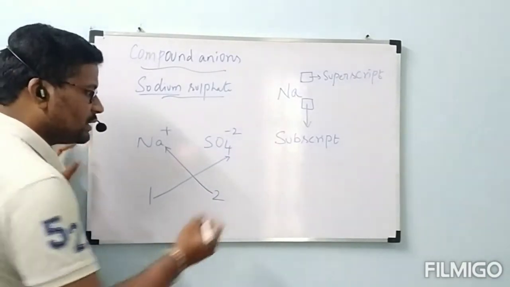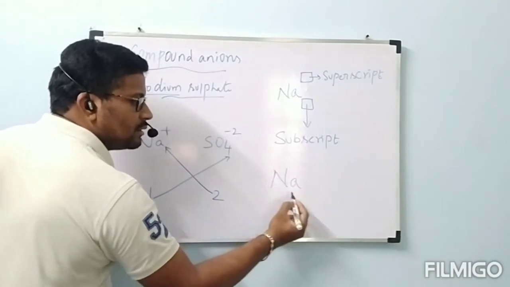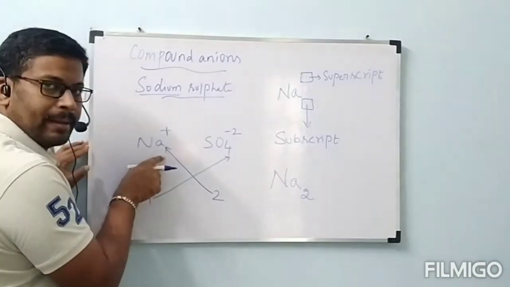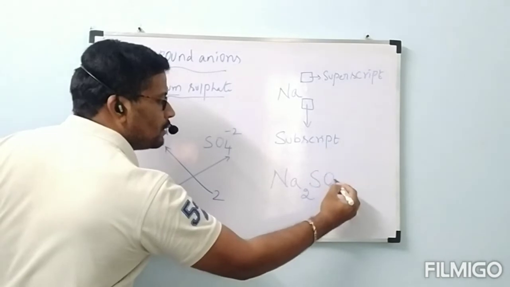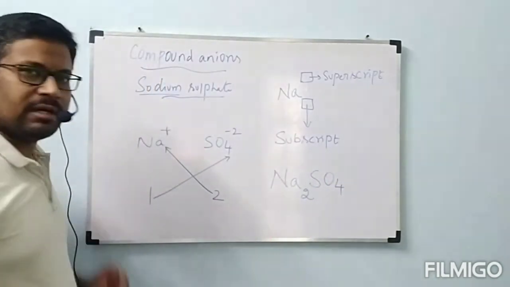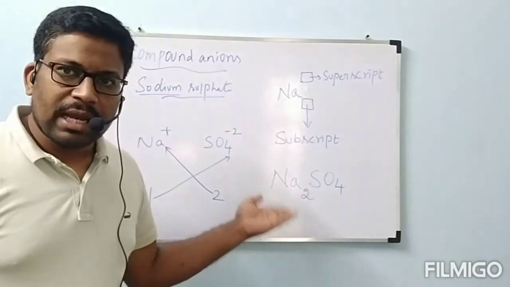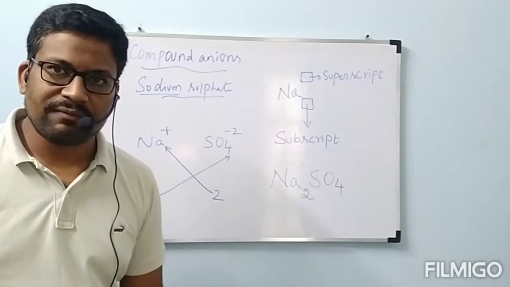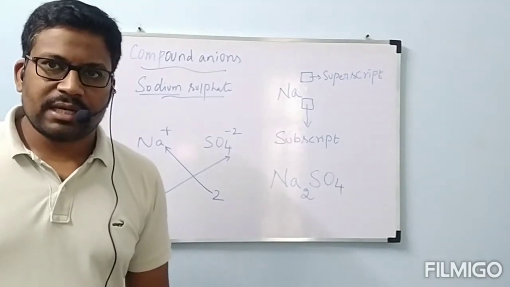Then the formula will become sodium, Na symbol. What is the subscript? 2. SO4 subscript 1 only, no need to write. If it is 1, no need to write. Simply we can write the formula of this compound as Na2SO4. What is the formula of sodium sulfate? Na2SO4. Did you understand, all of you?